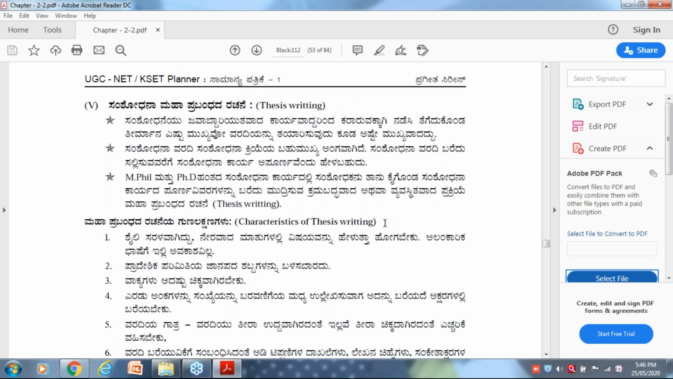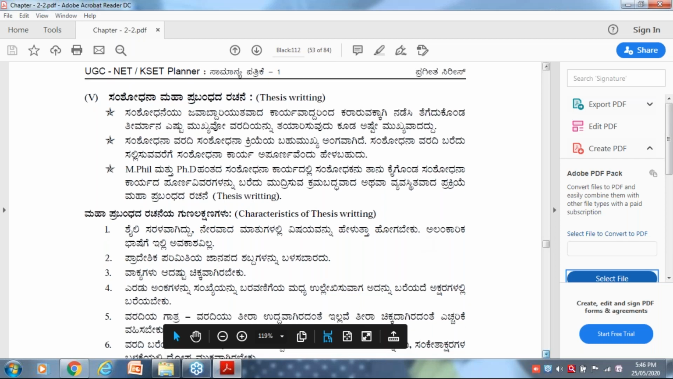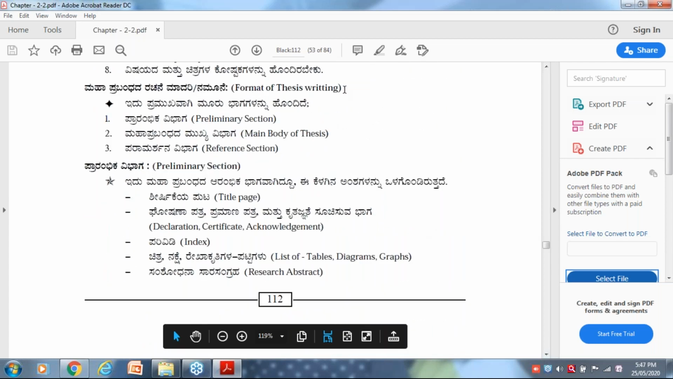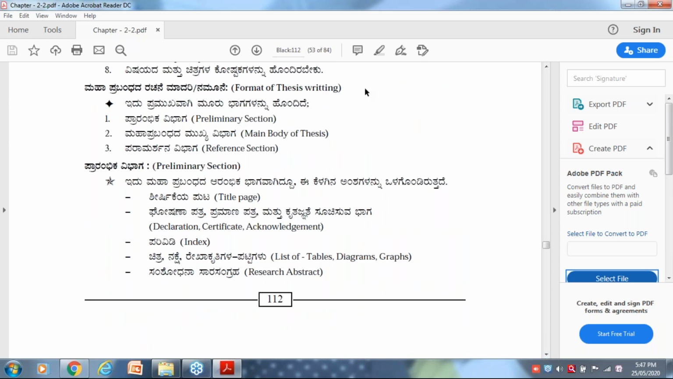How do you have to write a thesis? There must be some pattern that we call the format of thesis writing. Please note down the format of thesis writing. I will finish within 10 to 15 minutes right now. The format of thesis writing has majorly three parts: preliminary section, main body of the thesis, then reference section.